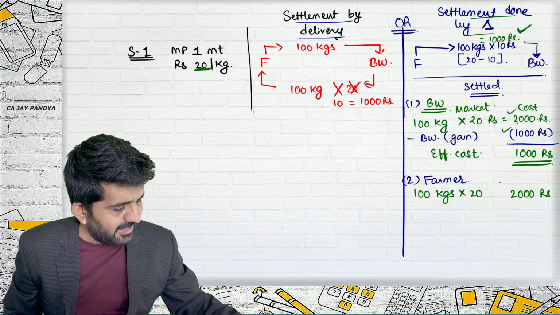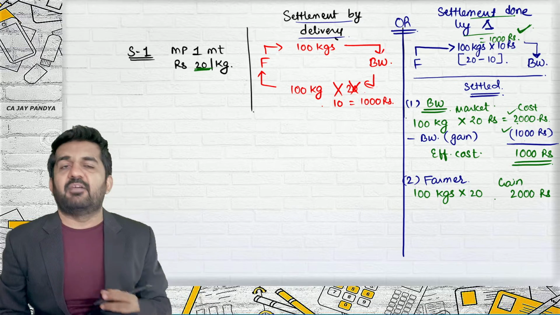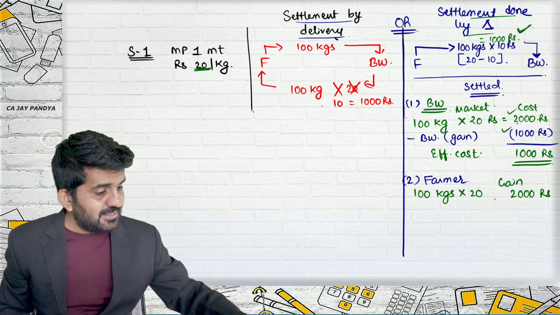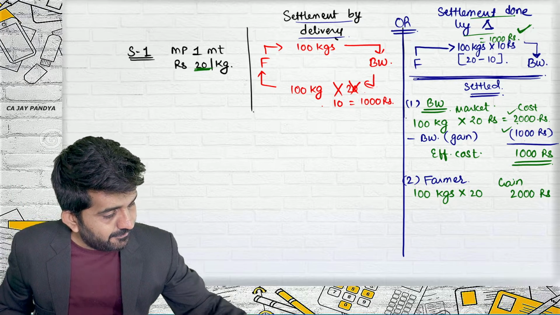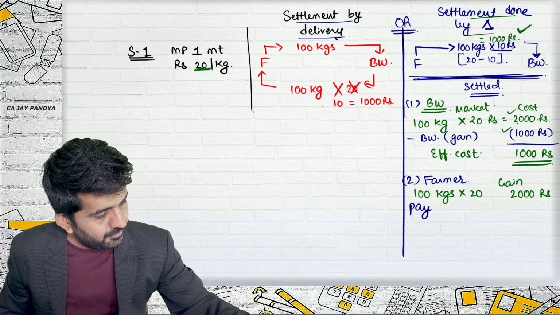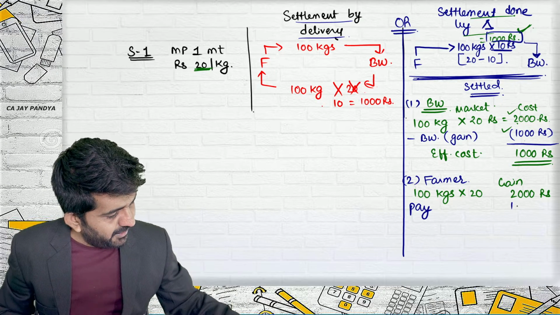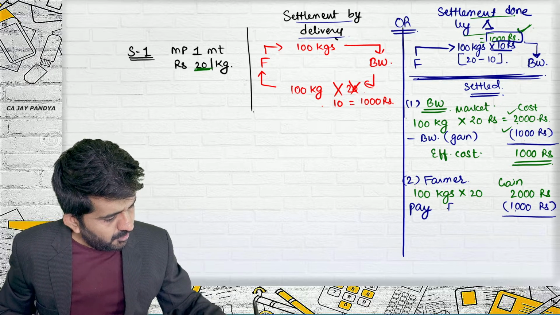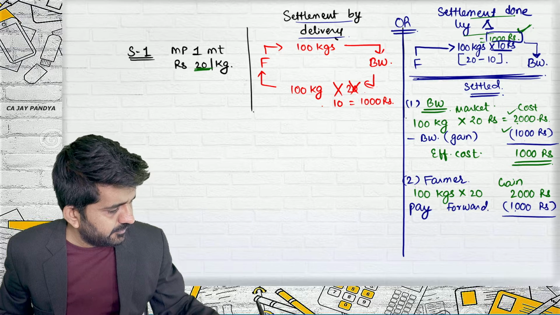So he is getting a revenue of 2000 rupees. But as this is the settlement, the farmer will have to pay rupees 1000 to Balaji because of the forward contract.